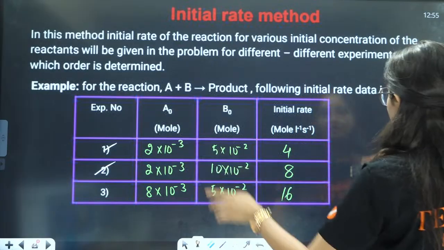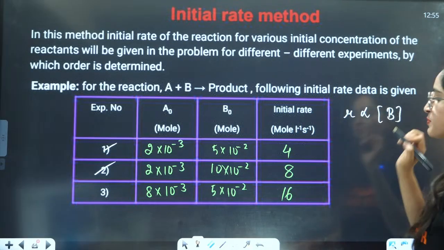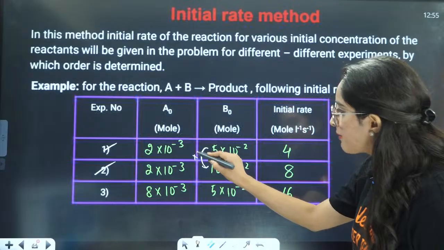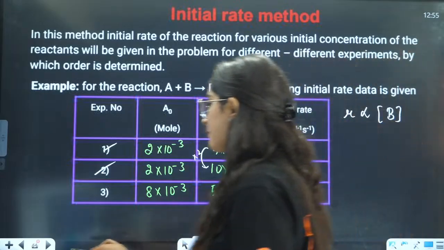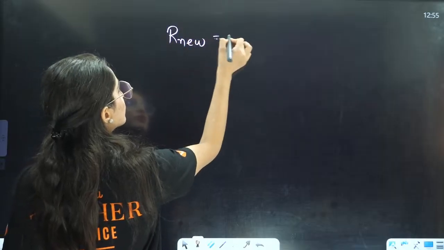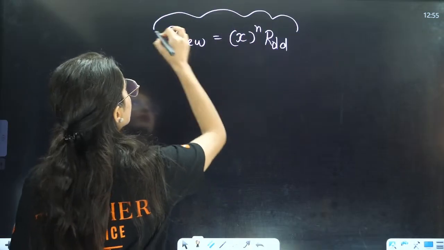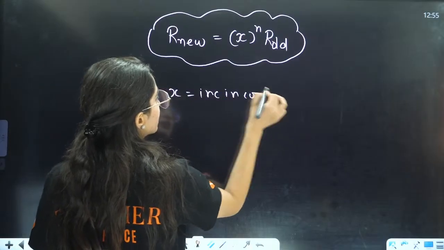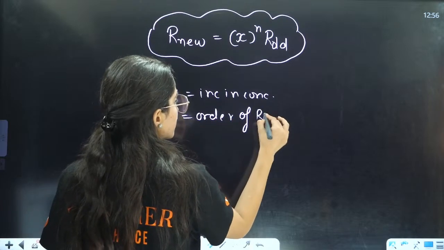Now here A is constant. Rate is directly proportional to B. Now I will see what the order is with respect to B. If B is multiplied by 2, the rate is also multiplied by 2. For this, you need to remember one thing: your new rate is equal to x raised to power n times the old rate, where x is the increase in concentration and n is the order of reaction.